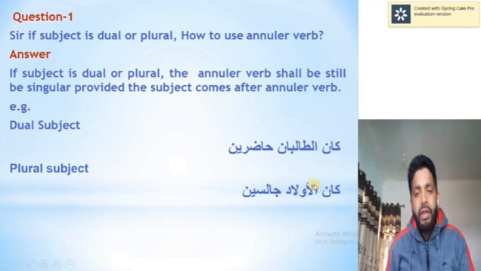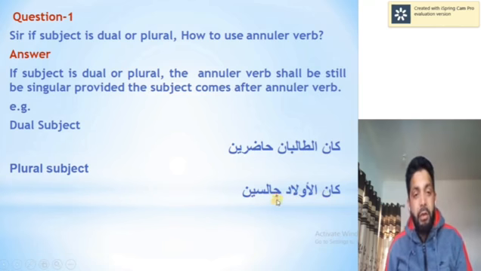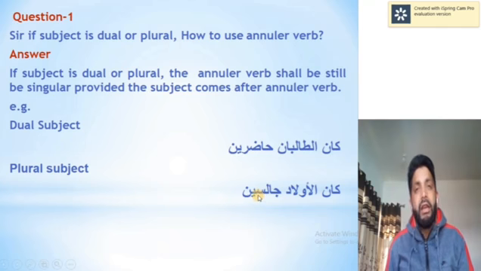Kana, its noun is present, so that's why I used a singular verb. إذا كان الفاعل ظاهرا فالفعل يكون مفردا: if the fa'il is present, then the verb is singular. So كان الأولاد جالسين. Kana is the annular verb, الأولاد is its noun, جالسين is its predicate, khabar.